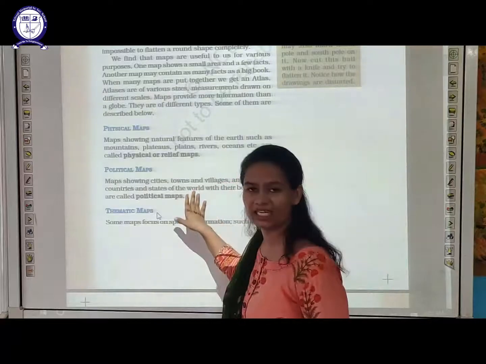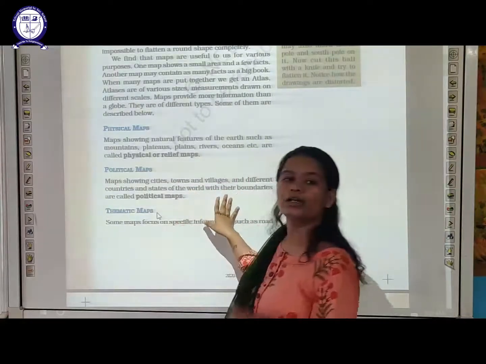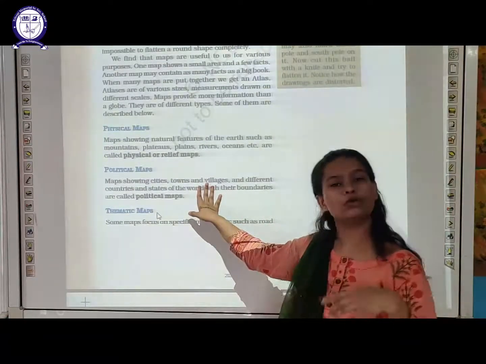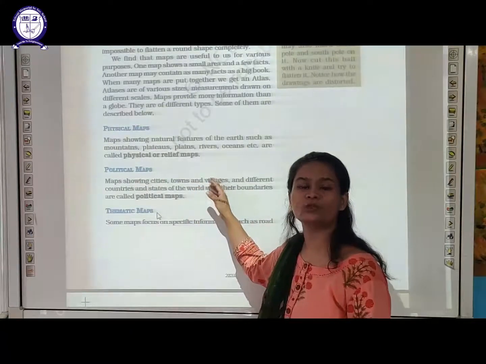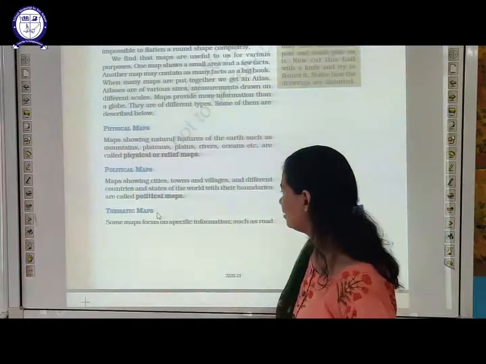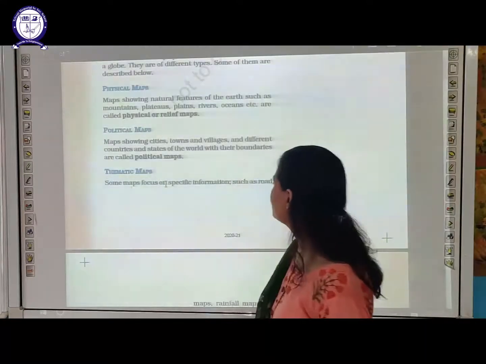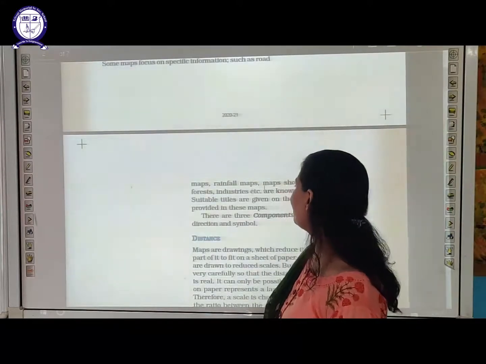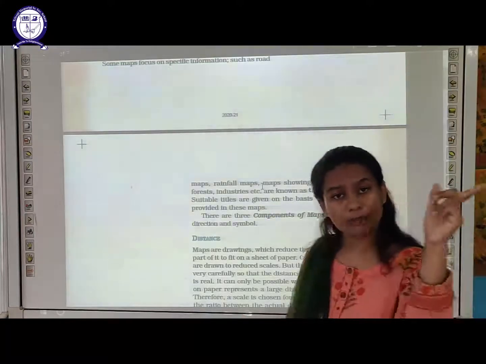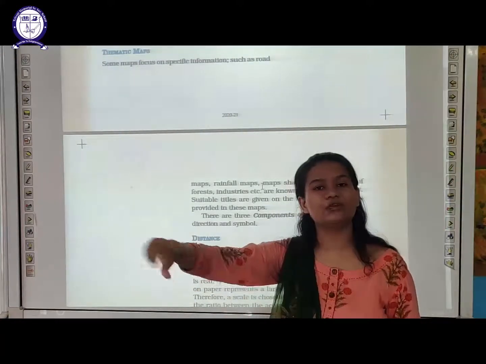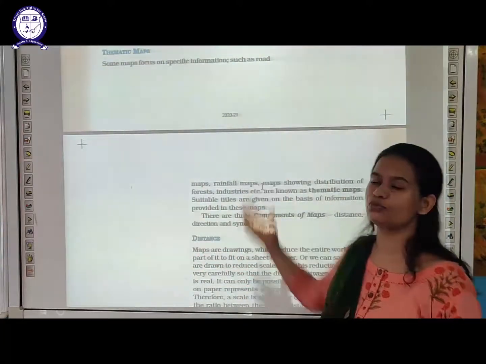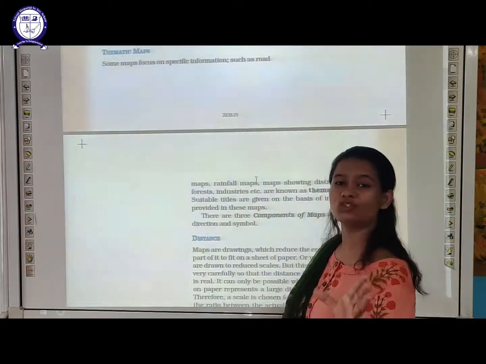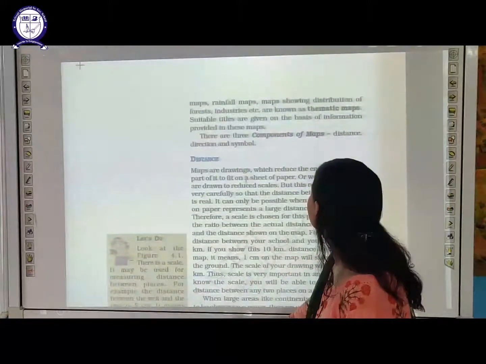The second kind is political maps. Political maps basically represent a particular state or area or location, for example a particular village, town or city, etc. Then there are thematic maps. Some maps give us particular information, like road maps and rainfall maps. I already told you about the metro map. It gives you specific information about which direction it is going. Such maps are called thematic maps. Industry maps and forest maps give information about particular things, so they are thematic maps.